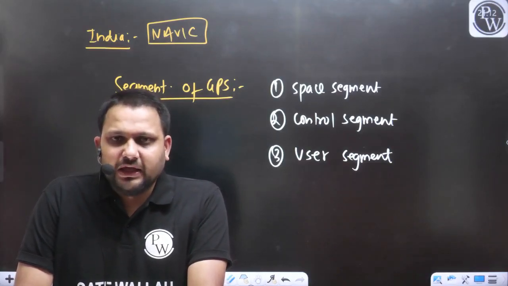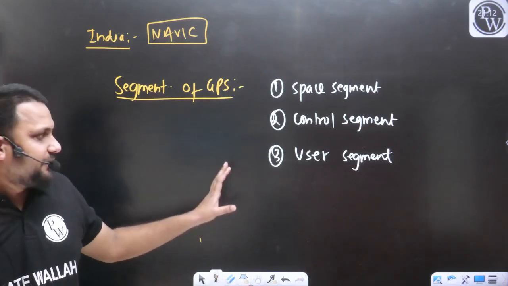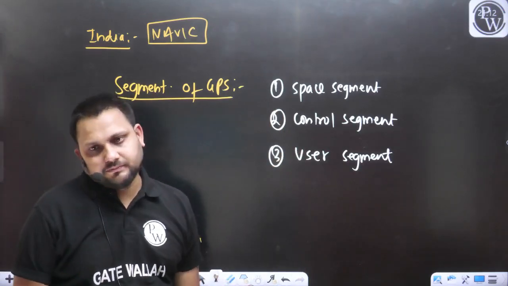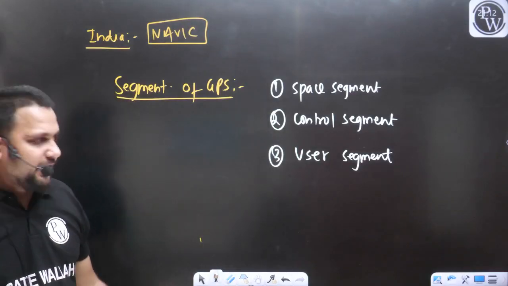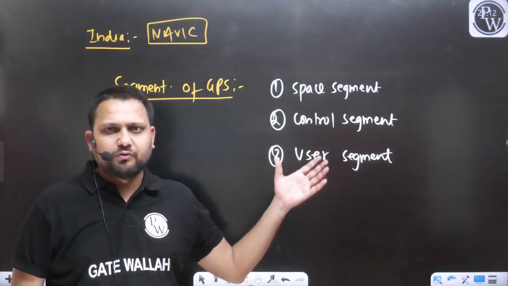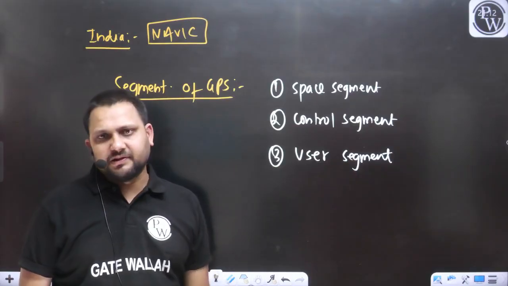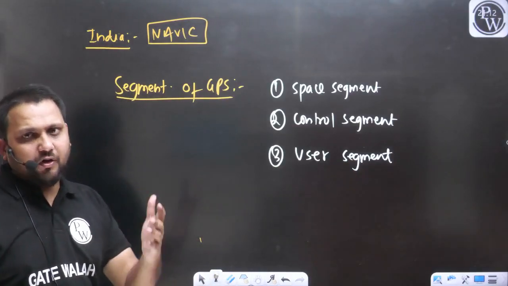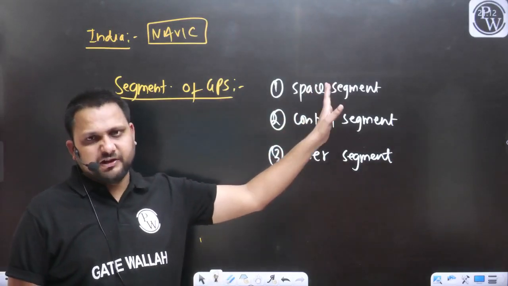So what is actually happening? The information is being transferred to the control segment where we are processing that information. Or at the end, we are the user. We are using it for civil purposes, for surveying purposes, for military purposes. There are different applications of the data that we are collecting with the help of the satellites from the space segment.